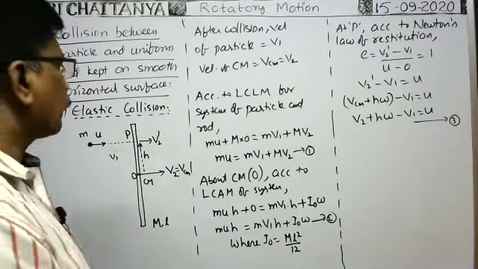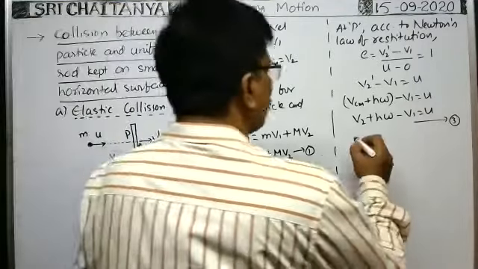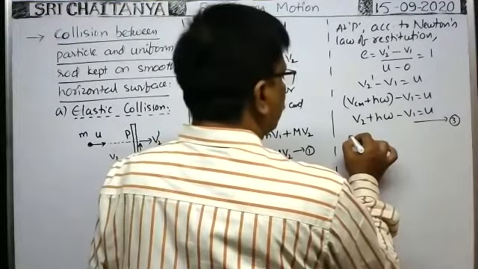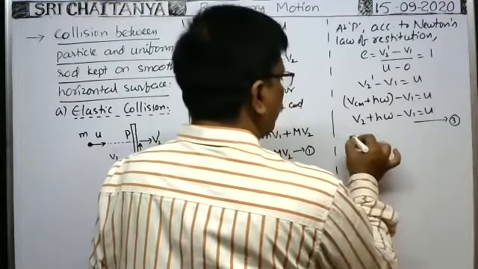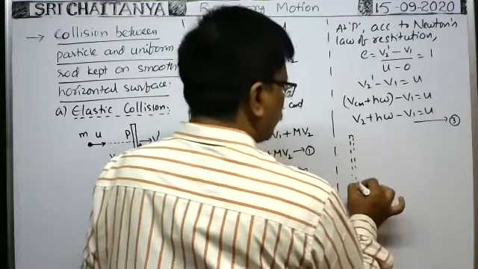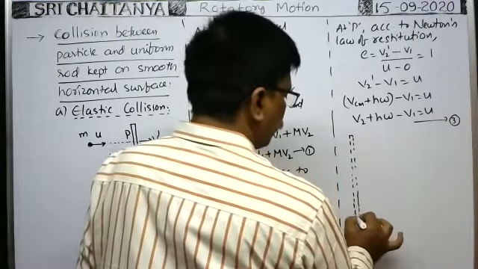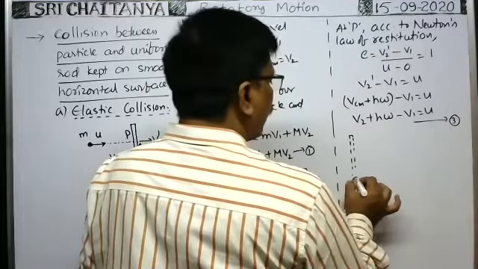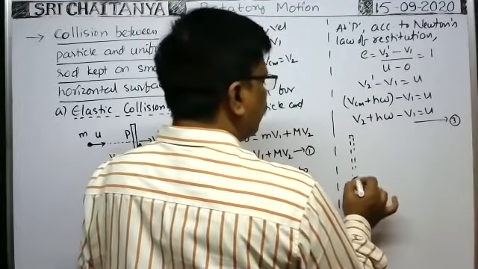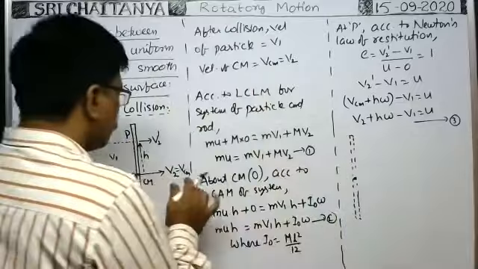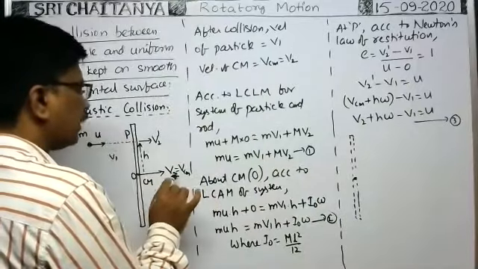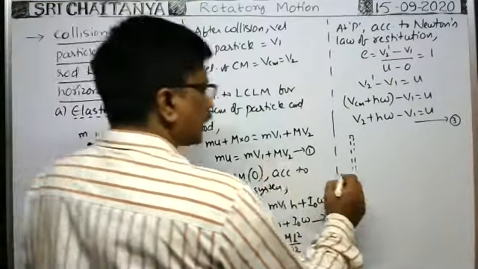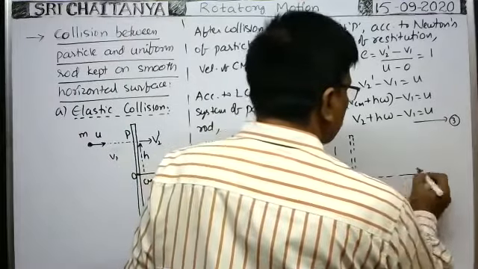If you know omega, you see initially the rod is at this position, before collision. Whenever the particle makes collision with the rod, immediately because of the velocity acquired by the center of mass, which is equal to V2, the center of mass travels through a certain distance.